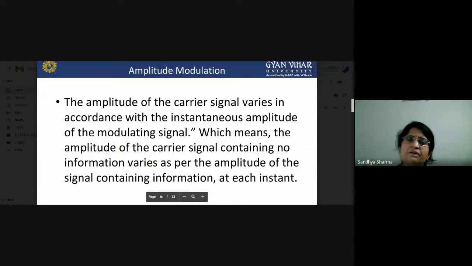Now the basic definition of amplitude modulation: which type of process is called amplitude modulation? First of all, the amplitude of the carrier signal varies in accordance with the instantaneous amplitude of the modulating signal. What is a modulating signal? The modulating signal is basically the information signal or message signal which you want to transmit. When the carrier signal amplitude varies according to the instantaneous value of the modulating signal, such a type of modulation is called amplitude modulation.